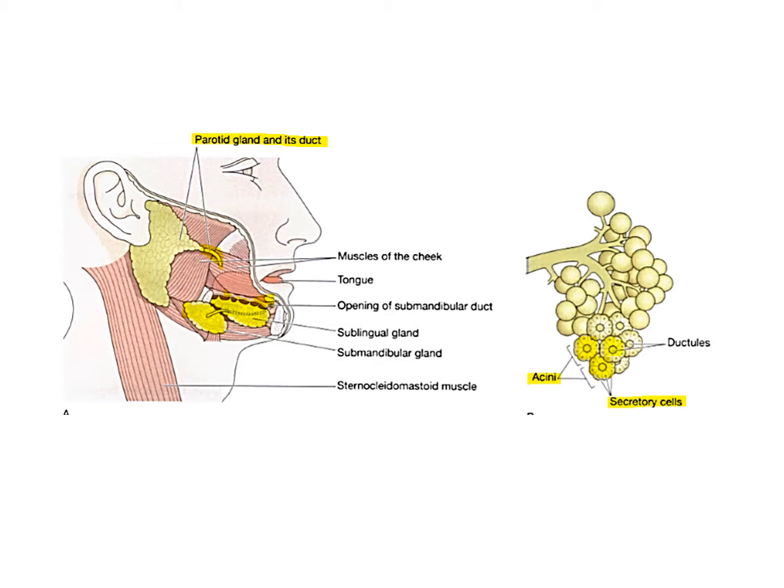The sacs have ductules, small ducts which open into larger ducts, and these ducts finally carry the produced saliva into the oral cavity. So that is, in short, the production and secretion of saliva.